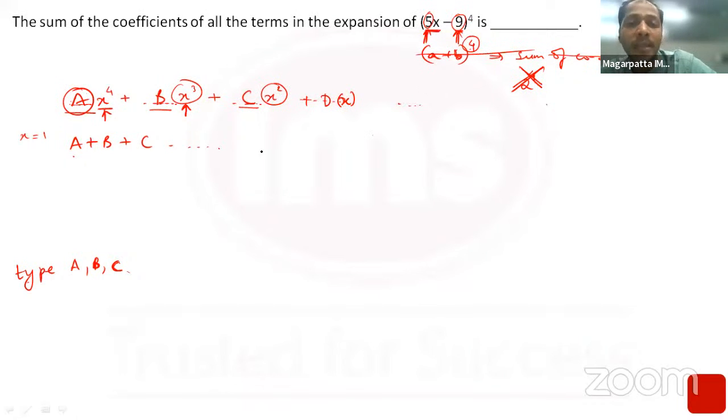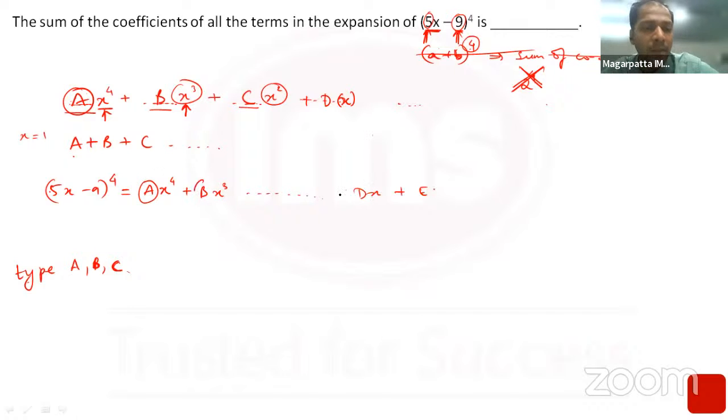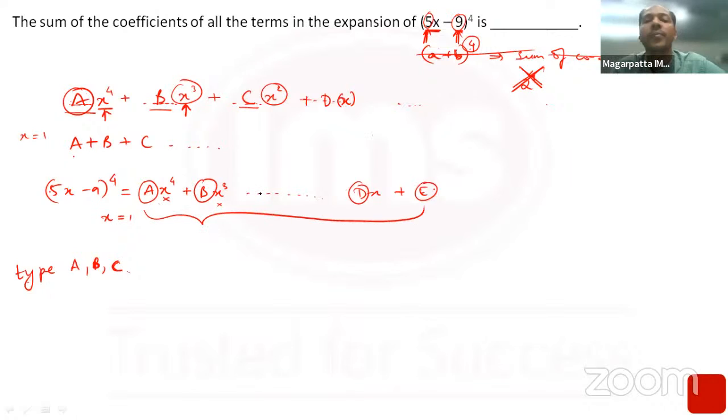But if you look at this expansion, 5x minus 9 to the power 4, it will have some term which will have x to the power 4, with the 5s and whatever numeric part is there, that is a into x to the power 4 plus b into x to the power 3, and so on, dx plus e. We are only looking to find the total of a, b, c, d and e. So if we do not want x, the trick that I've told you is I put x equal to 1. If I put x equal to 1, what does the RHS become? RHS would simply become a plus b plus c plus d plus e.